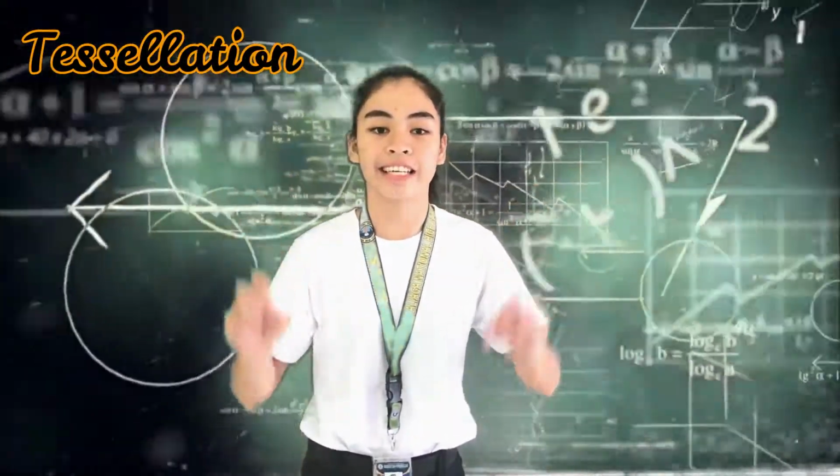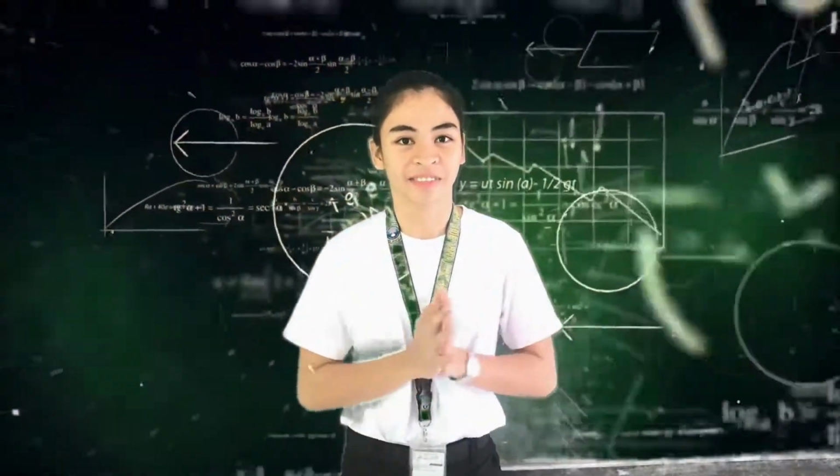Tessellations are patterns of shapes repeated together, especially polygons repeated without gaps or overlap. Examples are blocks, origami, and the last is spots.